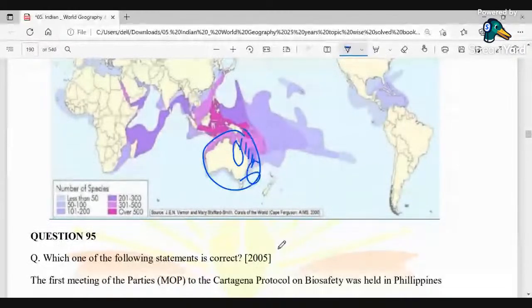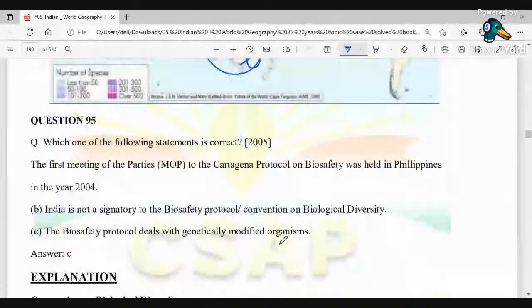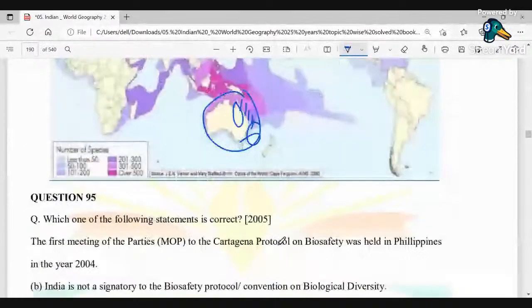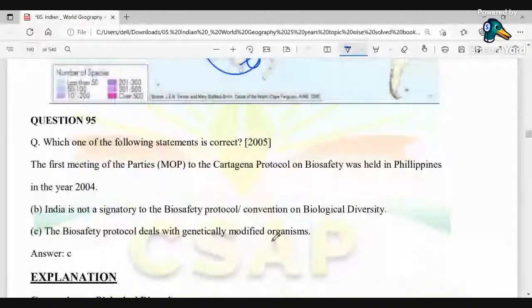Now coming to the next question. Which one of the following statements is correct? The first meeting of the parties of the Cartagena Protocol on Biosafety was held in the Philippines in the year 2004. India is not a signatory to the Biosafety Protocol. The Convention on Biological Diversity and the Biosafety Protocol deal with genetically modified organisms. So what is this Cartagena Protocol?